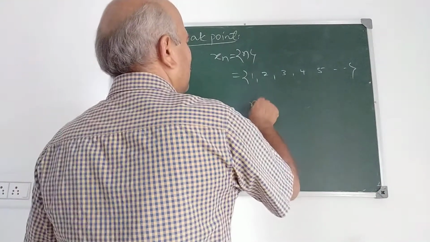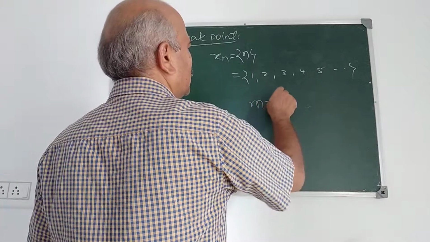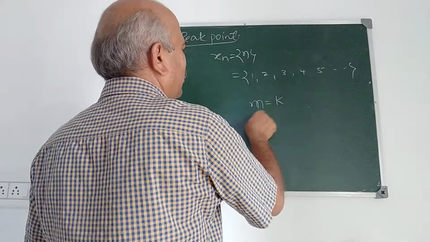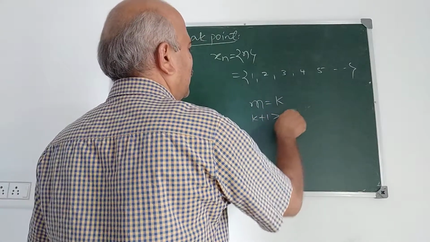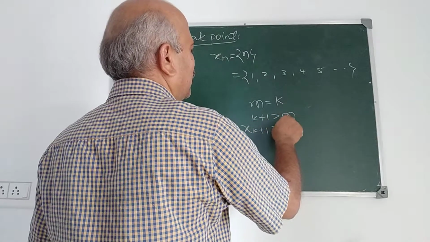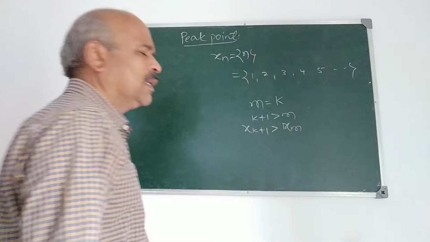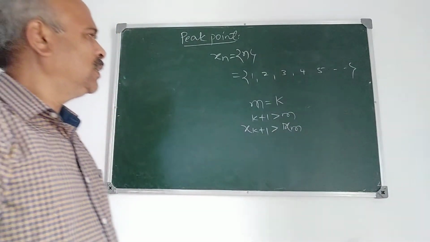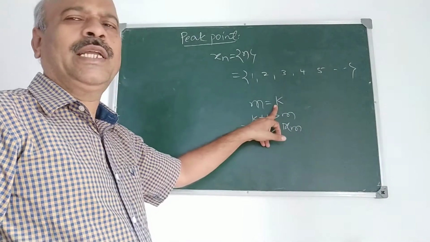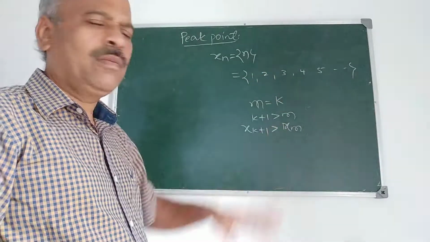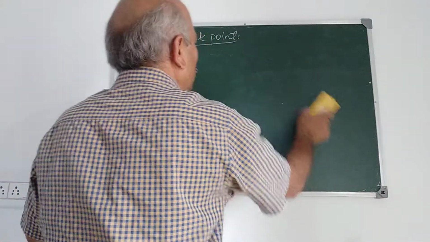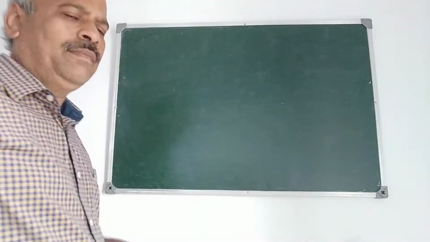Because if you take m equal to some fixed integer, say k, then k plus 1 is greater than m, so x_{k+1} is greater than x_k. Hence m equal to k, where k is any fixed natural number, is not a peak point of this sequence x_n. Now, using this, we prove an important theorem.